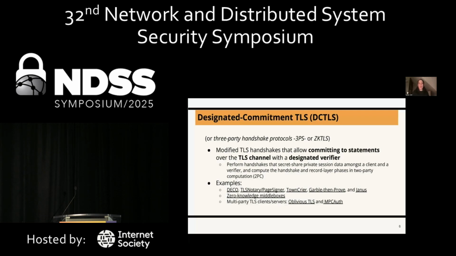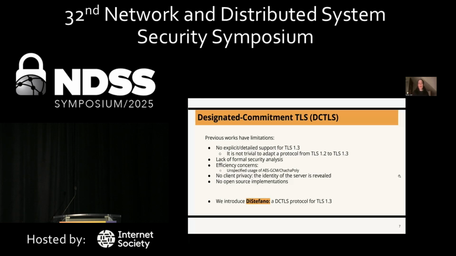And there already exist some examples of such systems, for example, DECO, TLS Notary, Town Crier, Garbled Proof, and Janus. But as we find out when doing a review of the literature, those previous works have some limitations. For instance, they don't have explicit or detailed support for TLS 1.3, and as we will see later, it is non-trivial to migrate a protocol from TLS 1.2 to TLS 1.3.